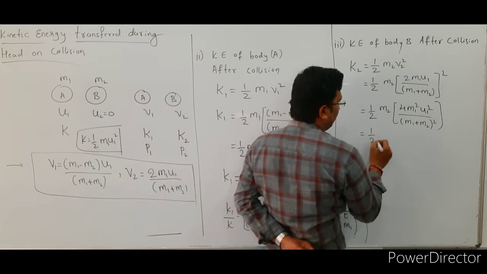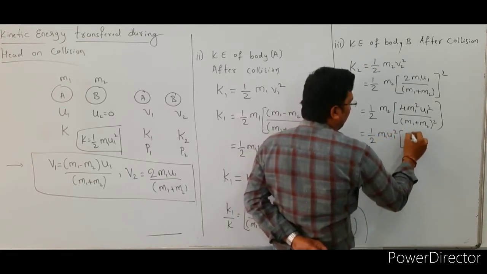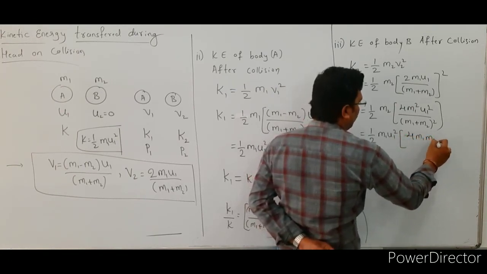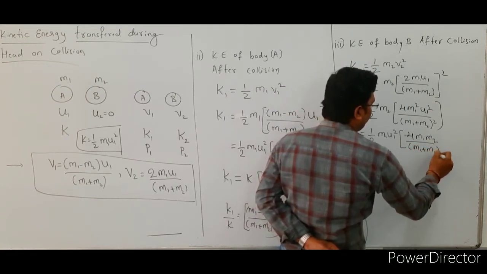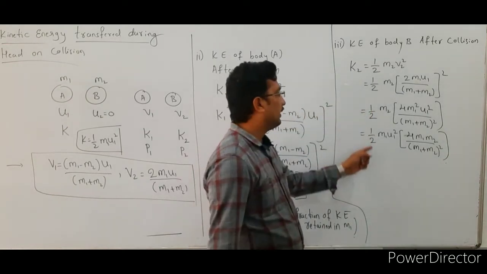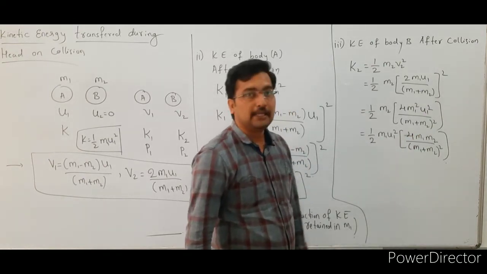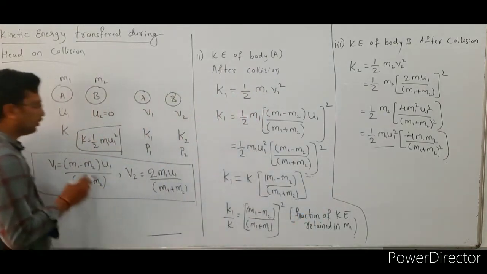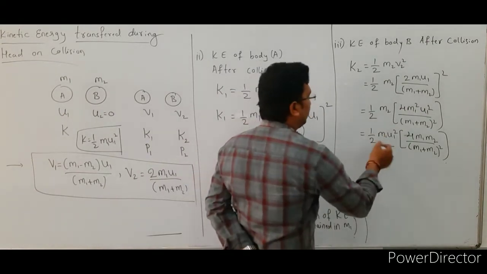Then it becomes 1/2 m1 u1 square in bracket 4 m1 m2 divided by (m1 + m2) whole square. So this is equal to 1/2 m1 u1 square times 4 m1 m2 divided by (m1 + m2) whole square. Again this is in the form K is equal to 1/2 m1 u1 square. Next we replace this by K.